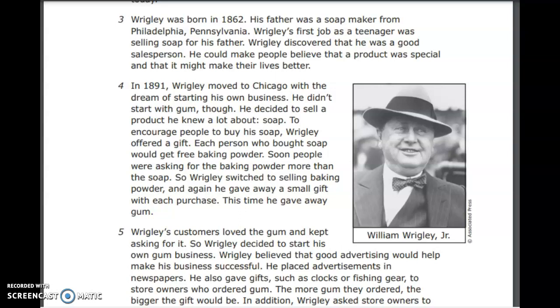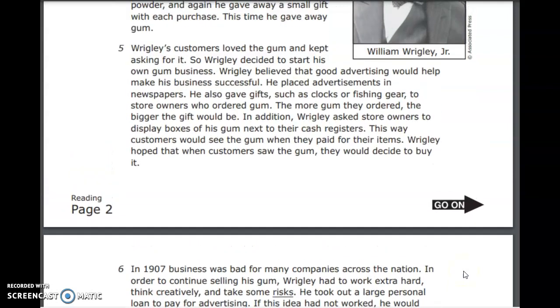Wrigley believed that good advertising would help make his business successful. He placed advertisements in newspapers. He also gave gifts such as clocks or fishing gear to store owners who ordered gum. The more gum they ordered, the bigger the gift would be. In addition, Wrigley asked store owners to display boxes of his gum next to their cash registers. This way, customers would see the gum when they paid for their items. Wrigley hoped that when customers saw the gum, they would decide to buy it.